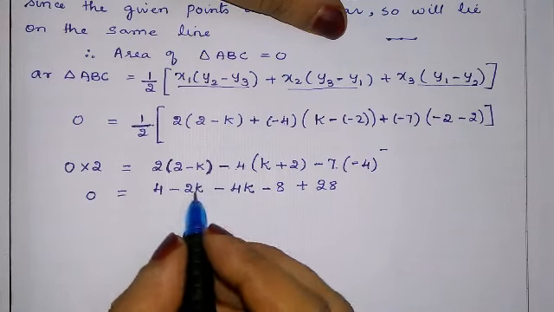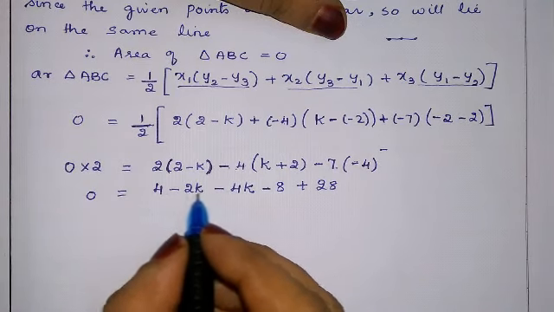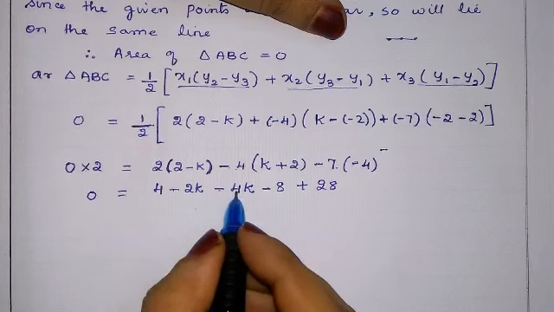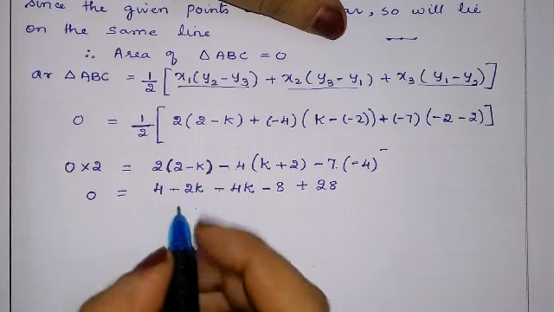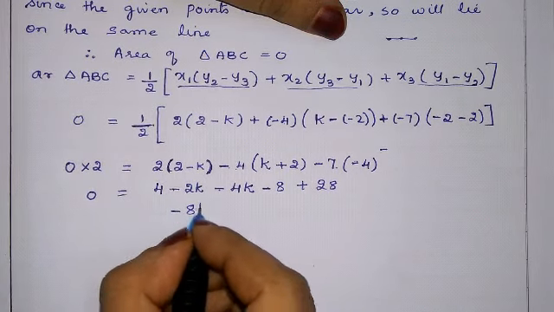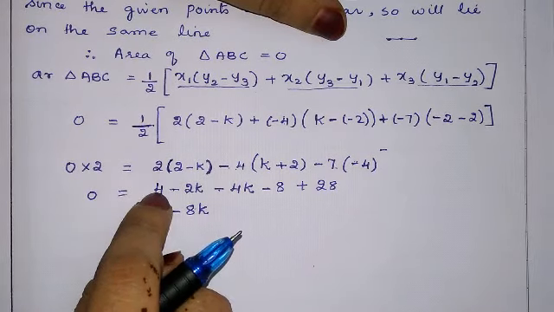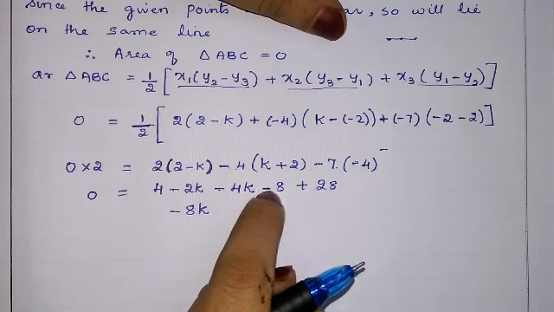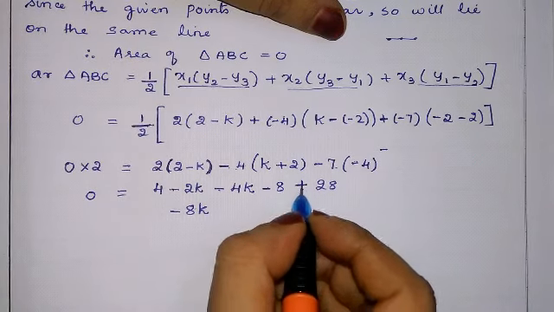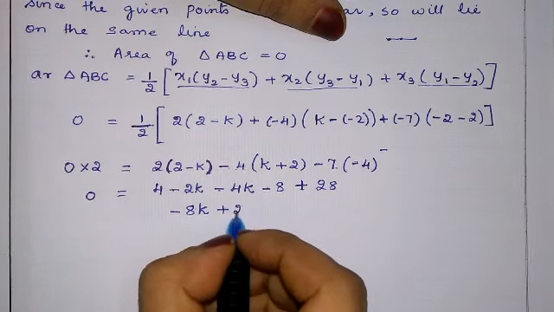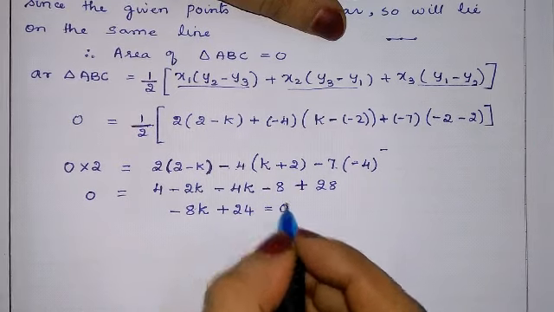Numbers we will add and k terms we will add: 4 plus 8 plus 28 is 40... in the next step I'll write 0 at the end. The k terms: minus 2k minus 4k, and the numbers add to 24, so plus 24 equals 0.